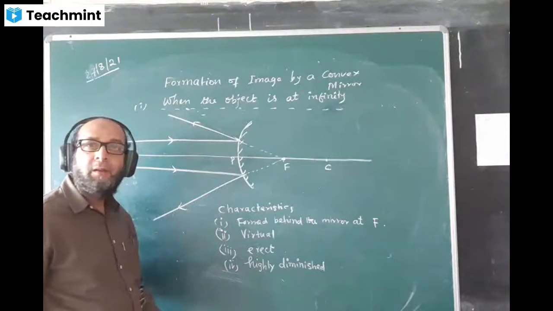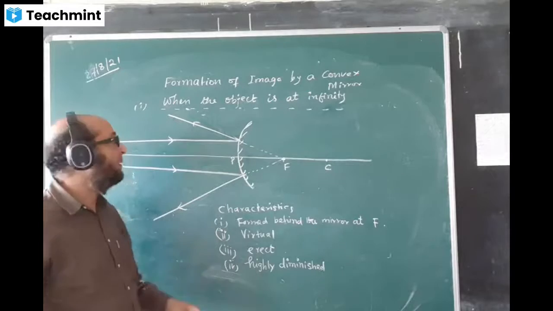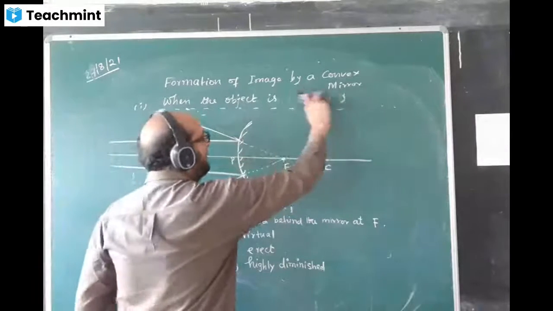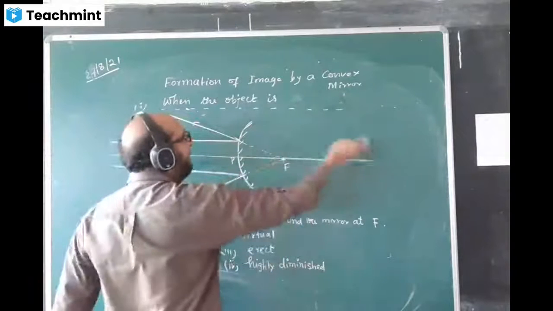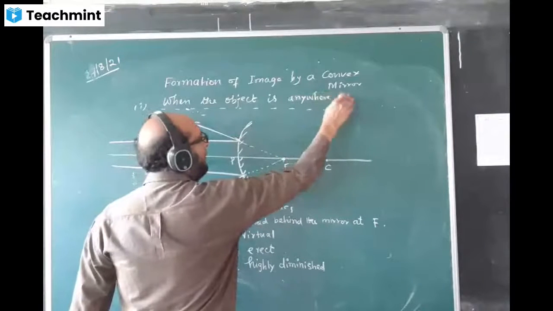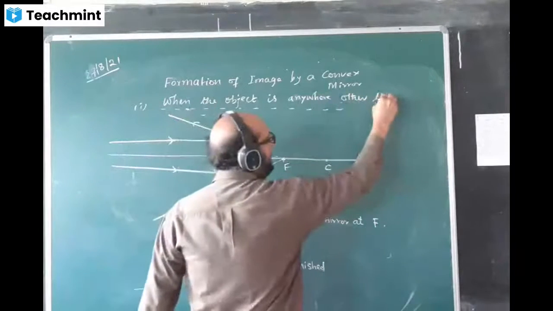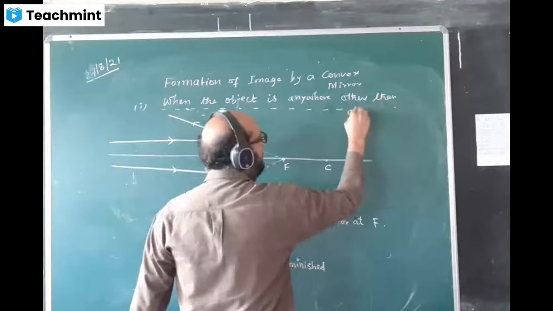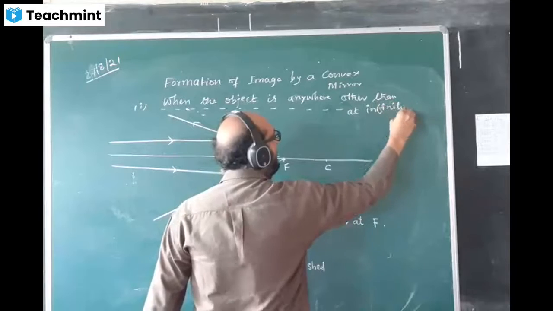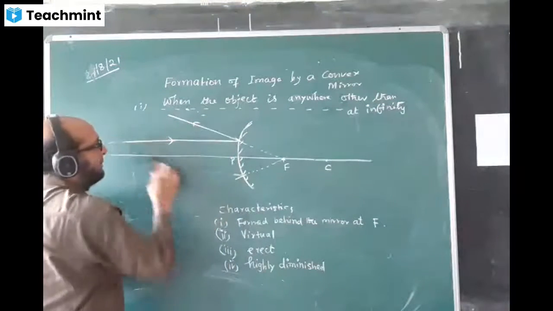Done, boys? Okay. Now, second case, you write: when the object is anywhere other than at infinity. We'll check that case. What happens now in this case?